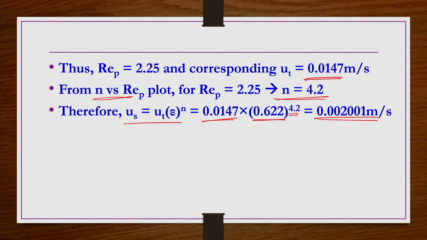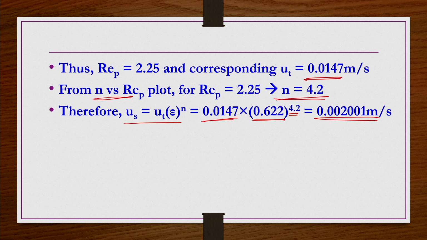That is the reason we get a slightly larger value of the velocity, and this seems to be more reliable than the previous one, because the previous one is based on the Stokes assumption, whereas in reality, for this problem's conditions, the particles are not settling under the Stokes condition. It is slightly beyond the Stokes condition.